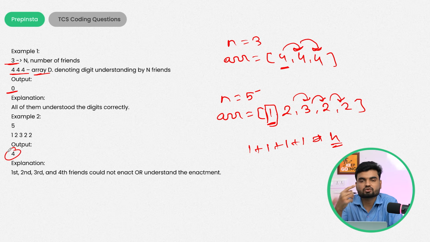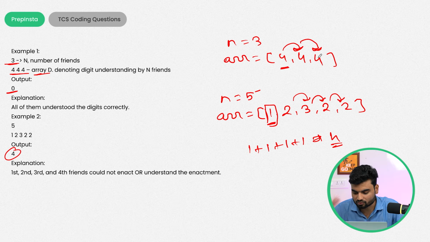Hopefully everybody has understood how this problem statement is defined, but how can we solve it? Now the solution goes like this: how will I check that all the values are similar? If they are not similar, I need to check which values are similar to index number 1. So one possible option, obviously, is that you take the 0 index value, which is the first value, and compare with all other values. Whoever does not match, you will do plus plus. That will be your solution. Make sense? One good possible solution. Cool, so let's do this part.